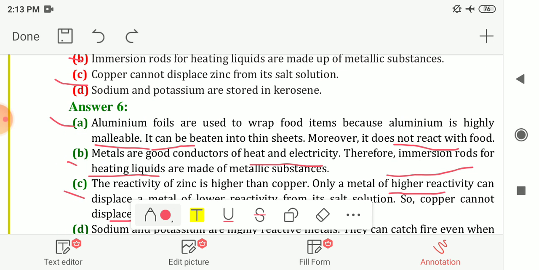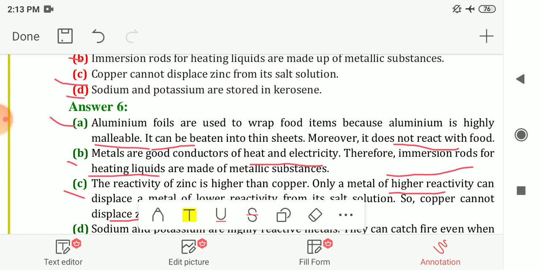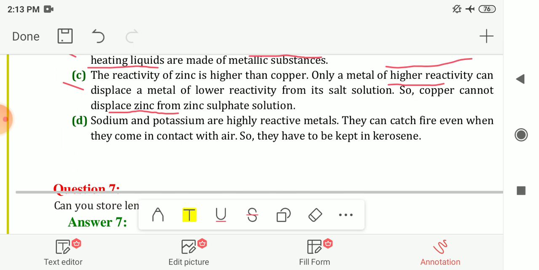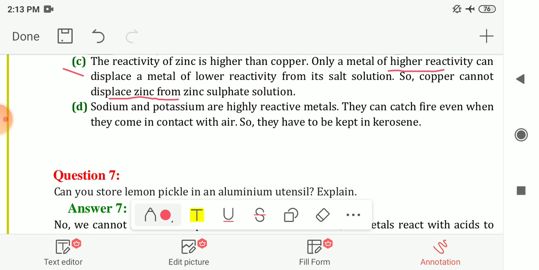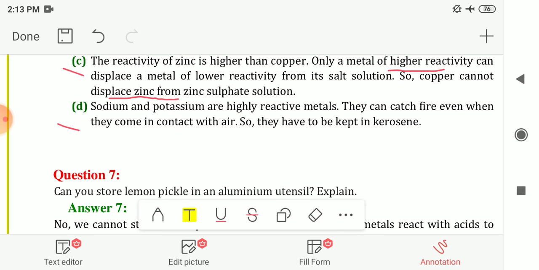Last one is: sodium and potassium are stored in kerosene. Why are we storing sodium and potassium in kerosene? Sodium and potassium are highly reactive metals, and they can catch fire easily when they come in contact with air. If they are exposed to air, they can catch fire easily. So they have to be kept in kerosene, and that's why we are storing them in kerosene. These are the answers for your reasons.